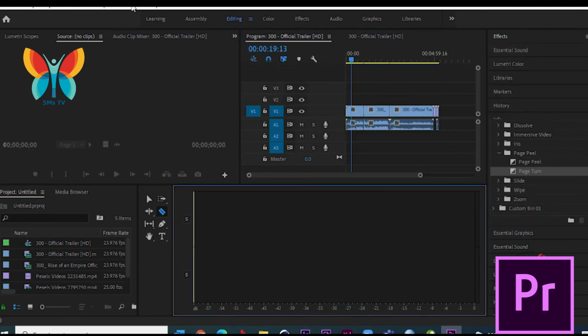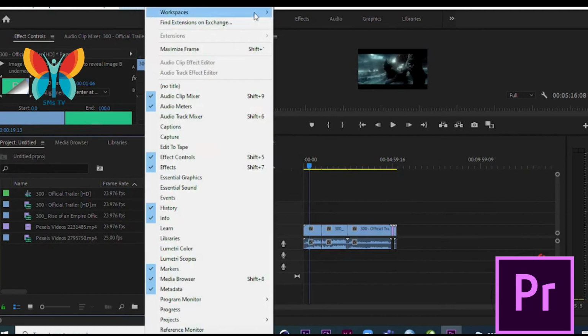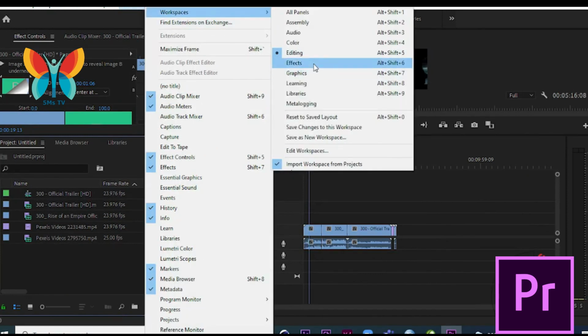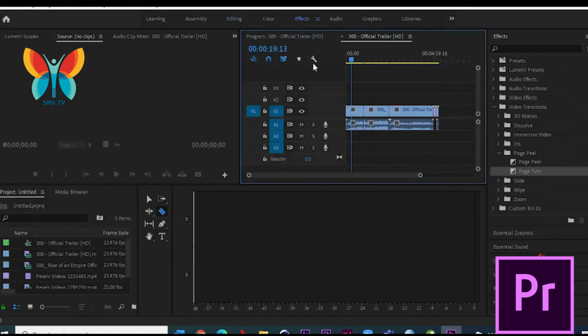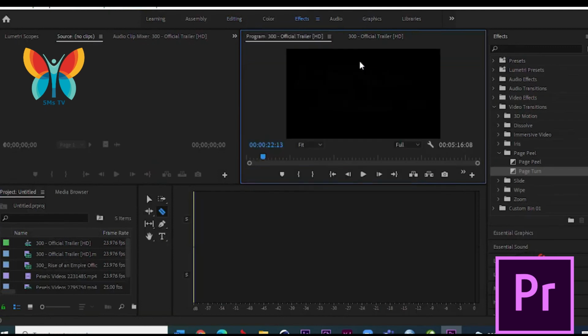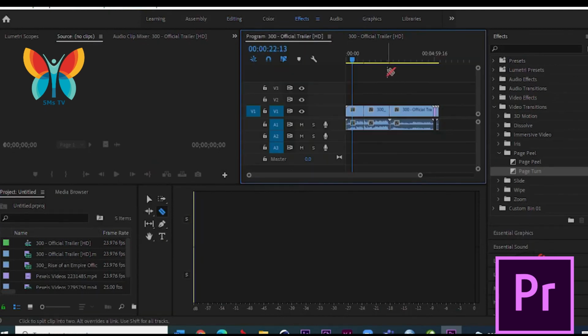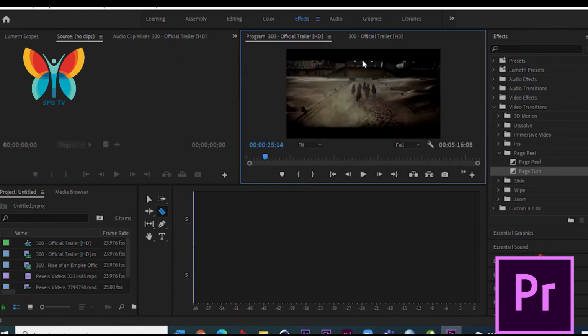Remove a transition effect. Select an effect in a sequence, and press Delete (Mac OS) or Backspace (Windows). If a transition is too distracting, try using a cross dissolve or stick with a regular cut.